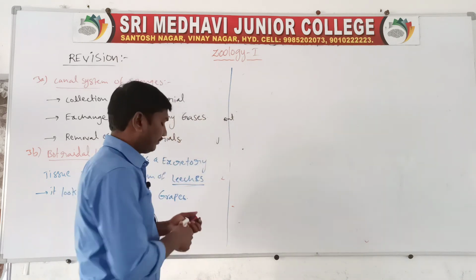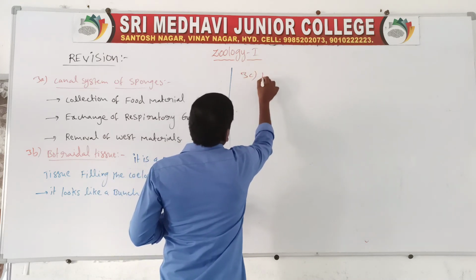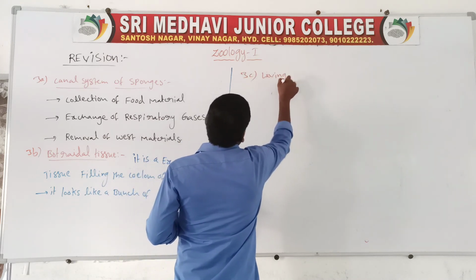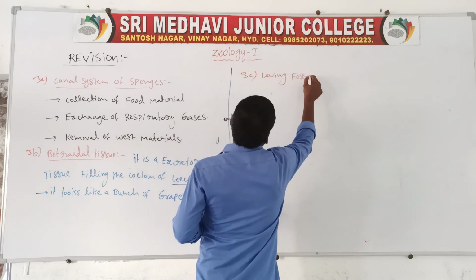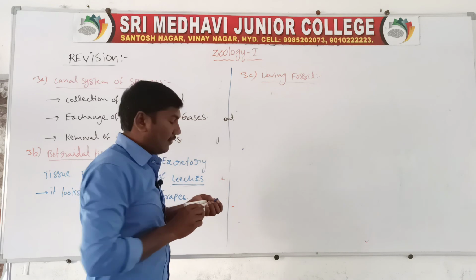Living fossil means Limulus is a living fossil.